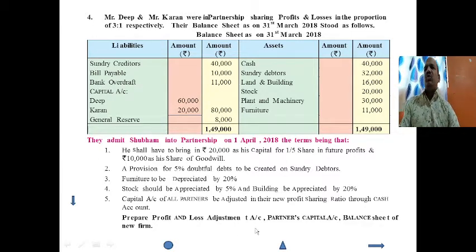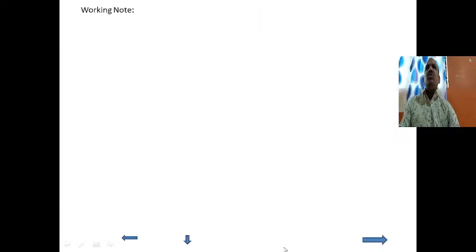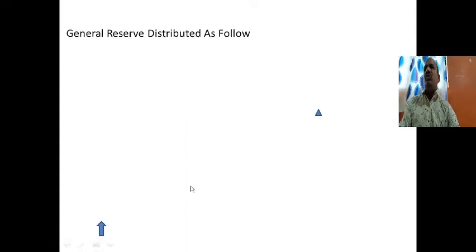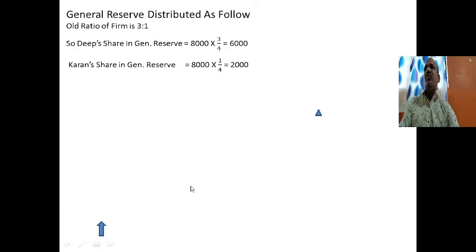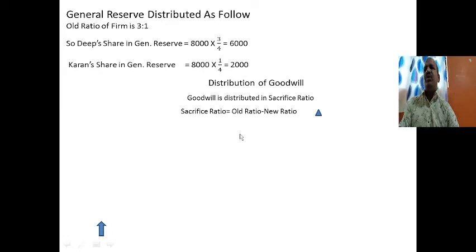So we have to do the working note. The goodwill entry will be cash account debit to goodwill account, and goodwill account debit to old partners' capital or current account, in sacrifice ratio. So we have to know and calculate the sacrifice ratio. Goodwill is distributed in the sacrifice ratio. Sacrifice ratio is equal to old ratio minus new ratio.